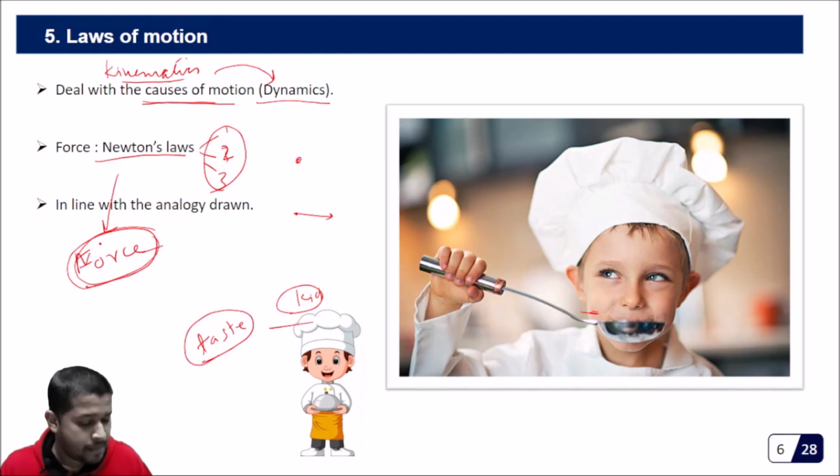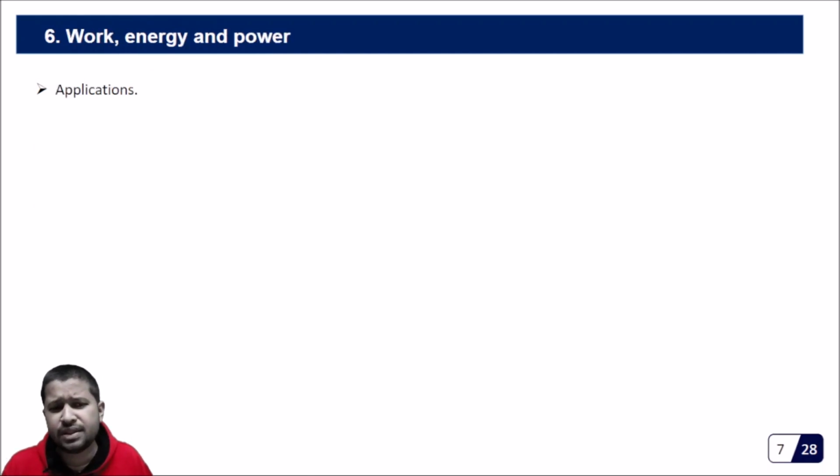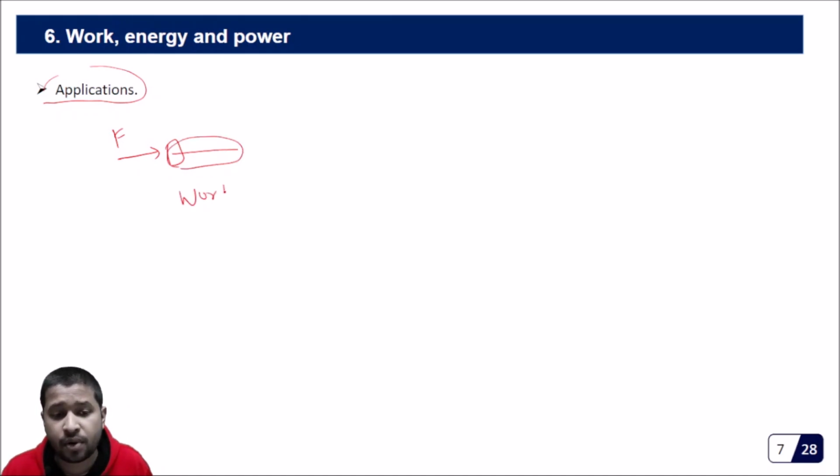Once we understand the cause is force, then we try to see the applications. For example, if we apply a force, this force will move this object, and we say that some work has been done.